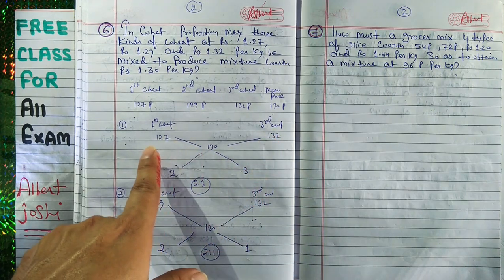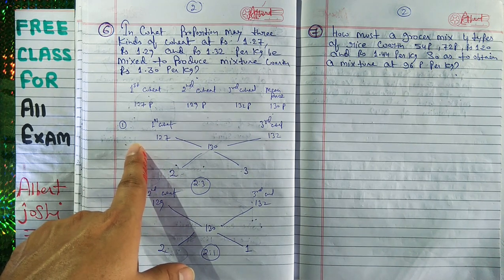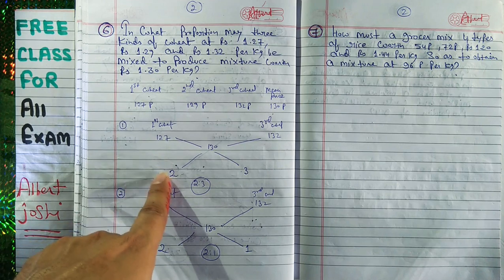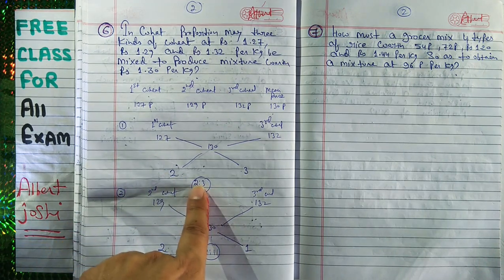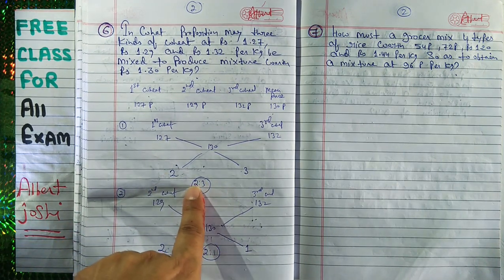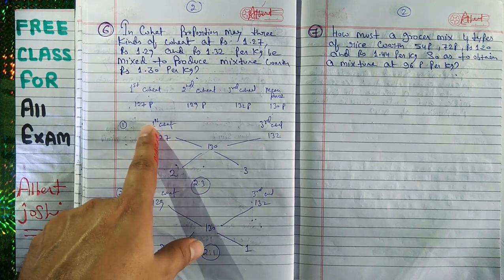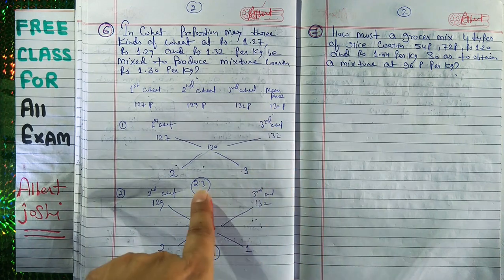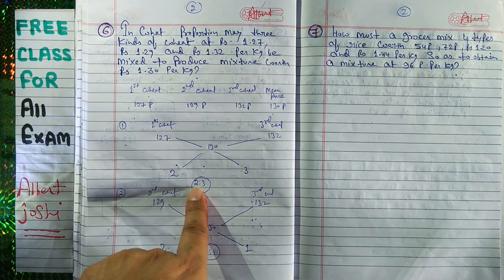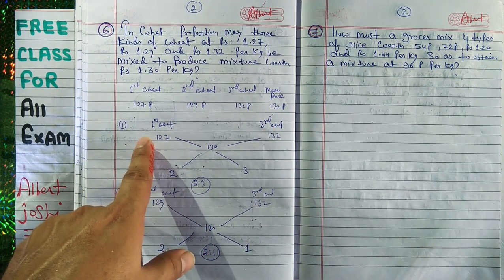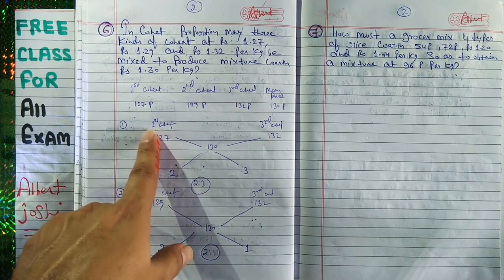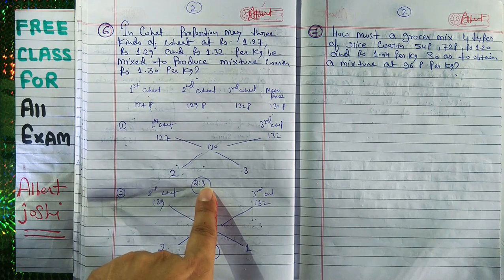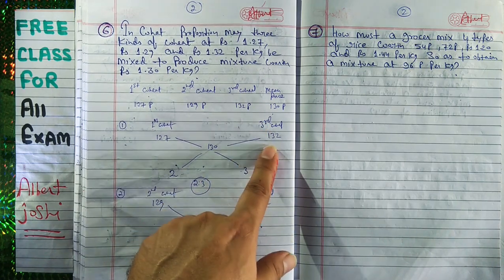So in the 5 kg mixture you have the second part and the third part. What he is saying is that 5 kg of the first mixture is composed of 2 kg of wheat at 127 paisa. Overall that is 5 kg; in the 5 kg, the second part is the first wheat and the third part is the third wheat. So the cost of 2 kg is 127 paisa, and the cost of 3 kg is 132 paisa. You can see.